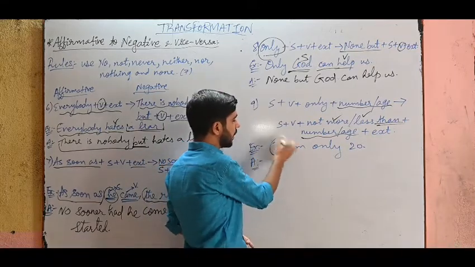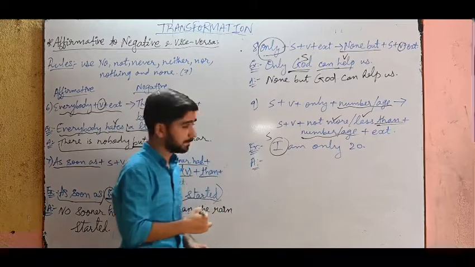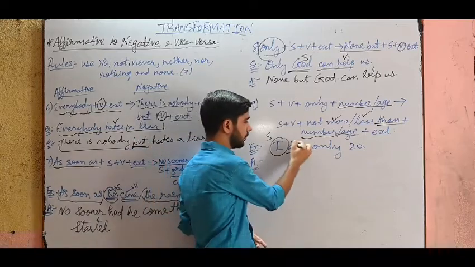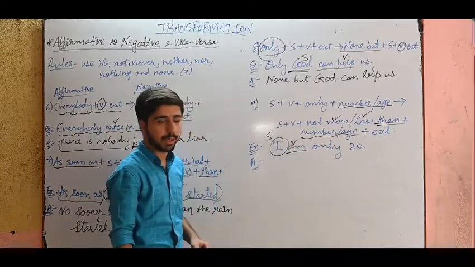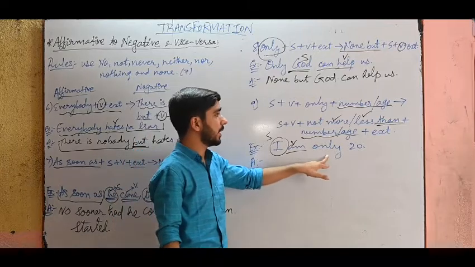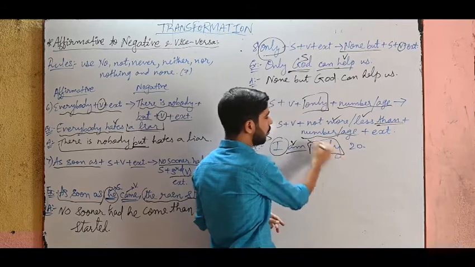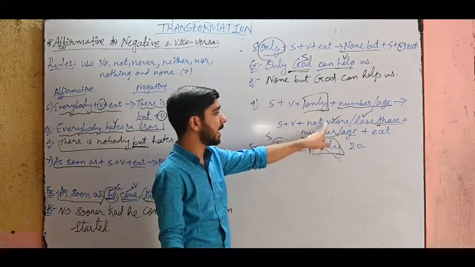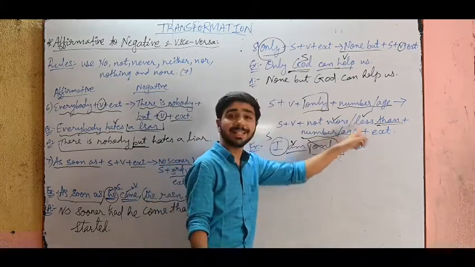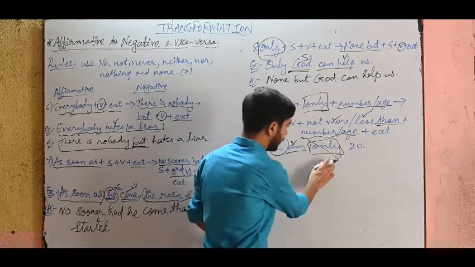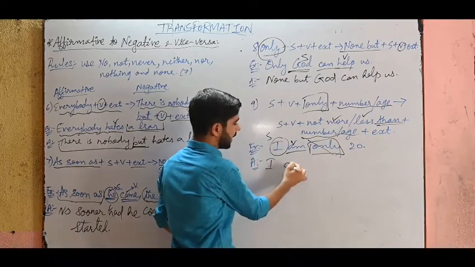Now I can see over here, the subject is I. What is the verb? Am. It's a helping verb, not the main verb. I am only 20. Now I can see the word only in the sentence. So I have to remove that word only. Instead of that, I have to write not more than or not less than, whichever you like. See, I am.